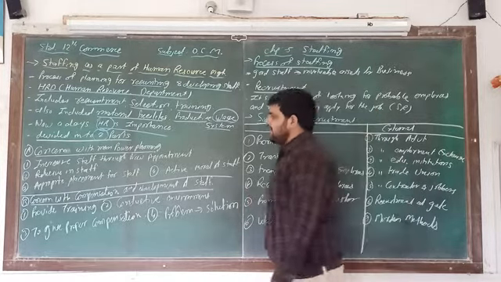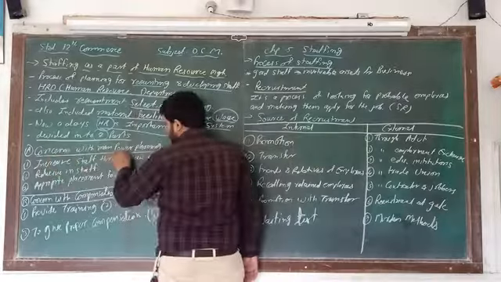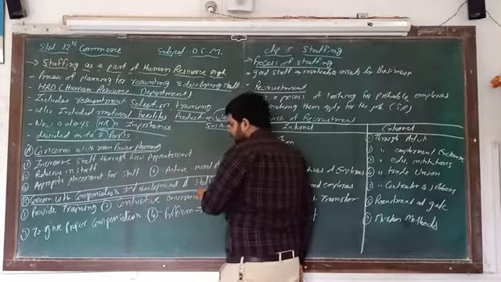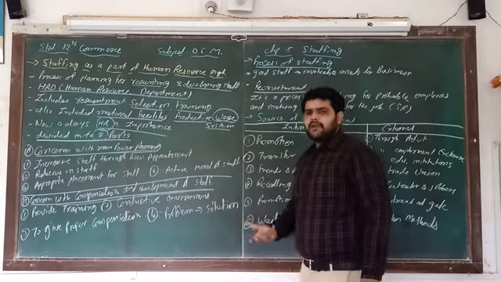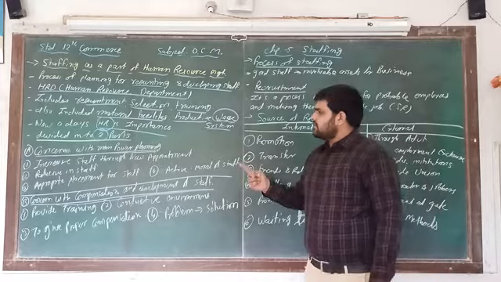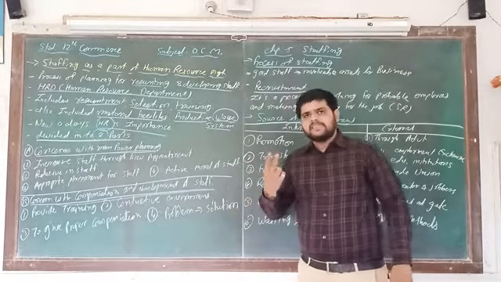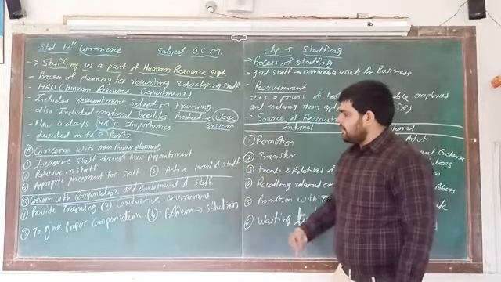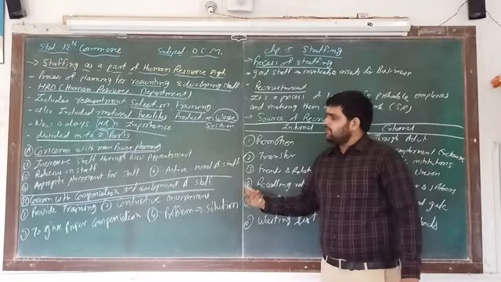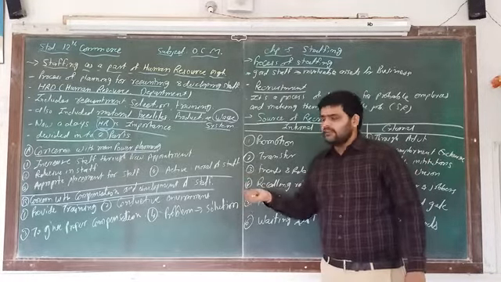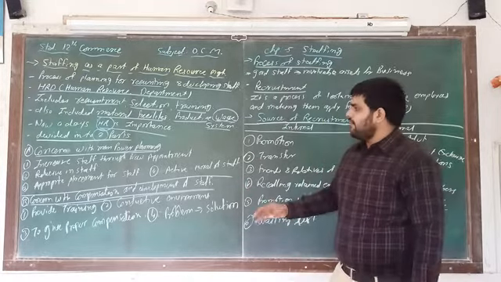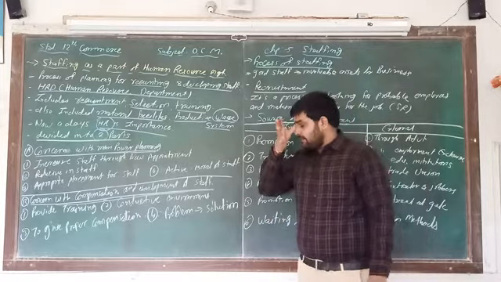First part is concerned with manpower planning, and the second part is concerned with the compensation and development of staff. So they are divided into two parts. Number one, concerned with manpower planning, and second, concerned with compensation and development of staff. In each part, 4 points are included. So now, first of all, we learn about manpower planning.